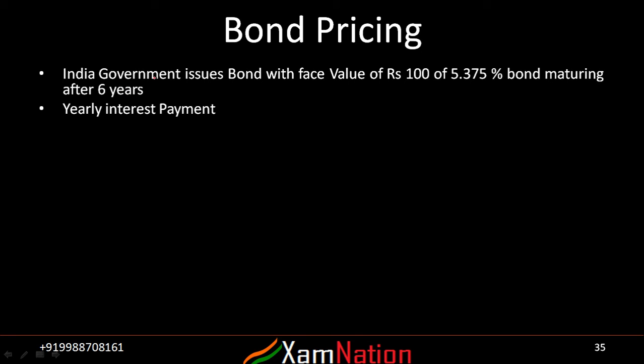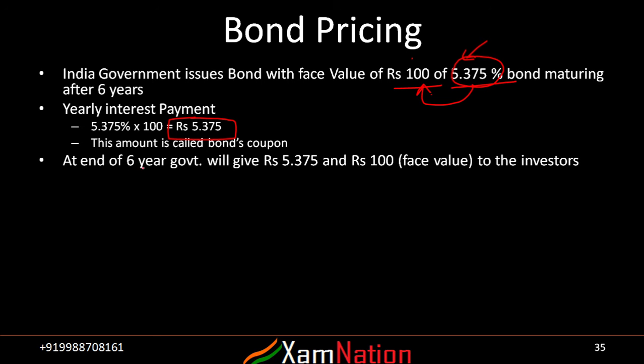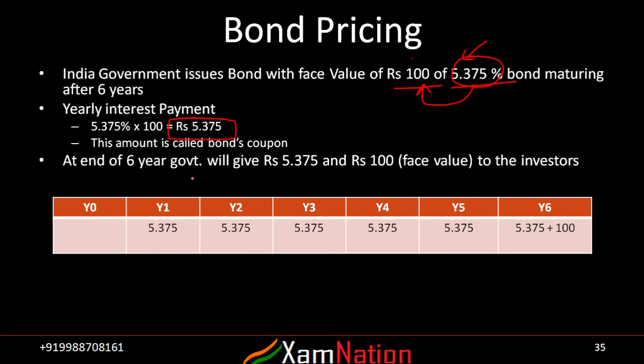Say the Indian government issues a bond with a face value of 100 rupees, and 5.375% is the bond coupon rate. Yearly interest payment would be nothing but your coupon rate, 5.375. It is a percentage, and the percentage will be calculated on the face value. That is, this much interest a person will get. If I buy this bond, I will get this much interest every year. Now this amount is called the bond's coupon, or simply coupon. Now every year I will get this much cash inflow.